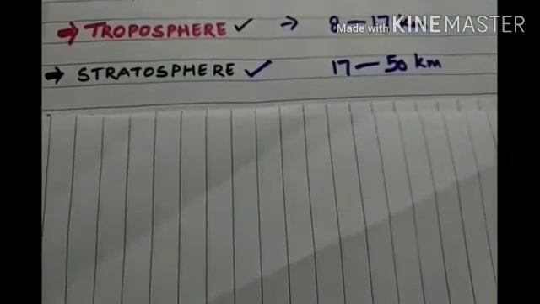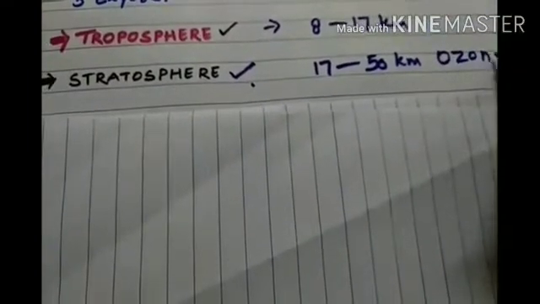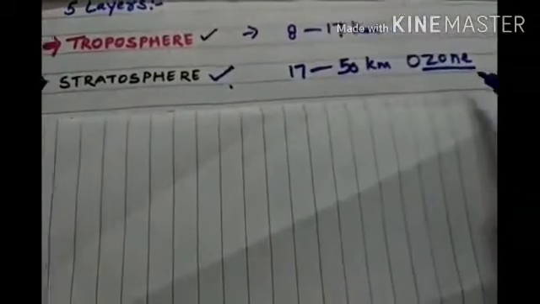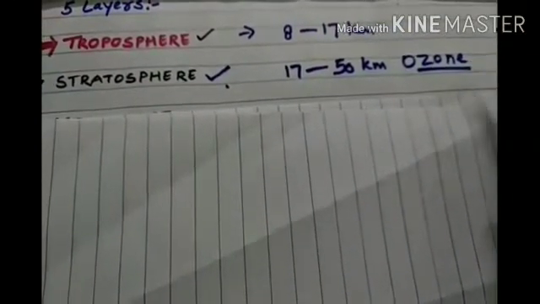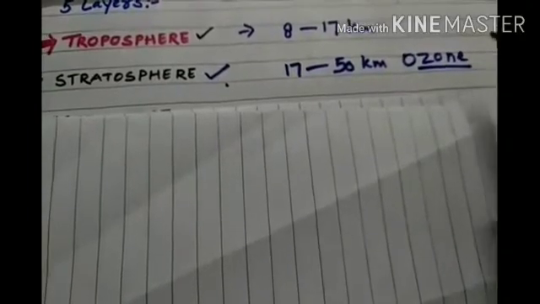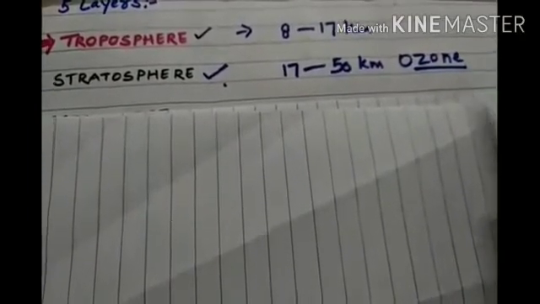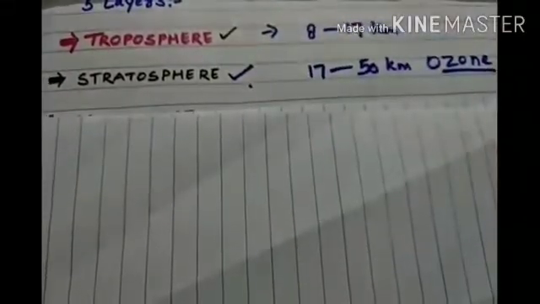The stratosphere contains the ozone layer. You might have heard the word ozone. This ozone layer prevents the harmful ultraviolet rays of the sun from reaching the earth. Temperature rises in this zone. So this is the second layer of the atmosphere.